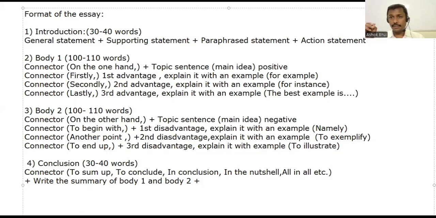So the key pointers, the key ideas, you can summarize. So you can write down, okay, there are some advantages like this, whereas these are the disadvantages. Summary only. Summary of body 1 and summary of body 2. And then it will be your opinion.